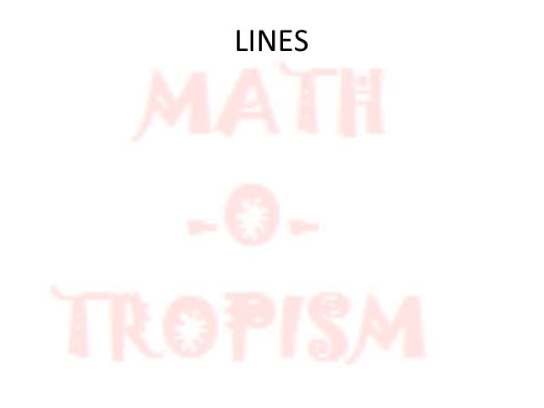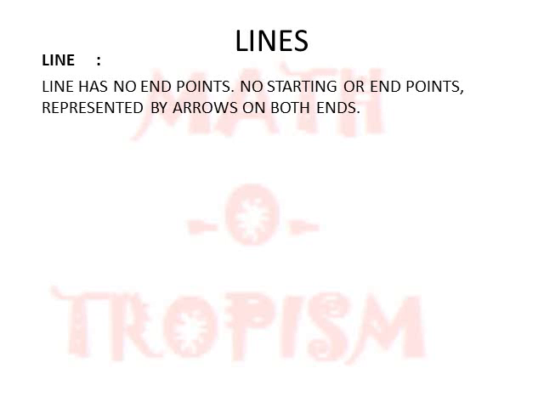First we will see lines. A line has no endpoints. It is going to extend infinitely at both ends. So it has no starting point, neither does it have an ending point. Hence it is represented by arrows at both the ends.